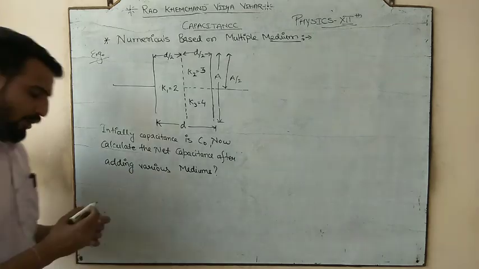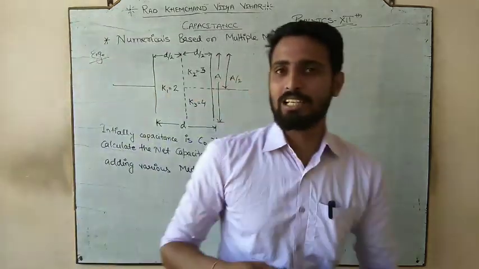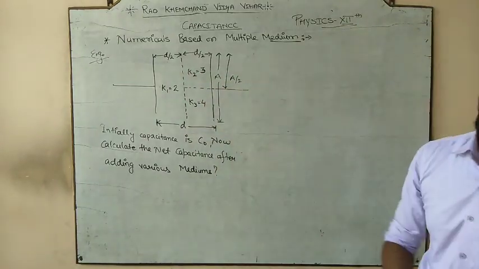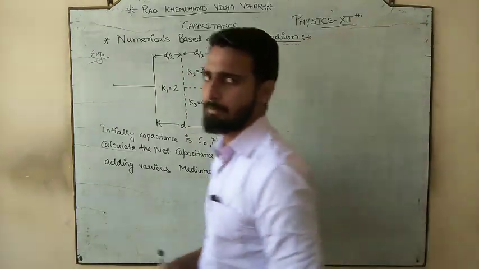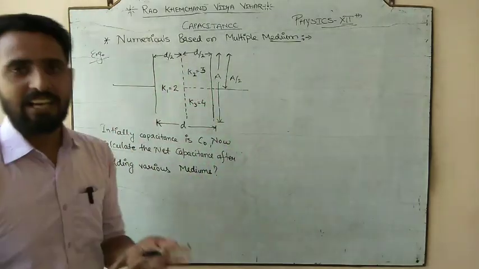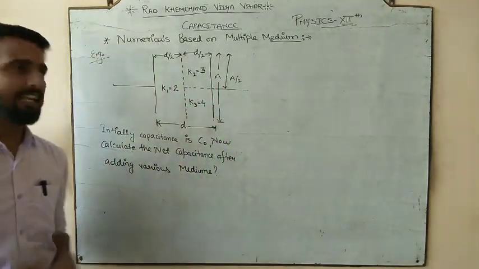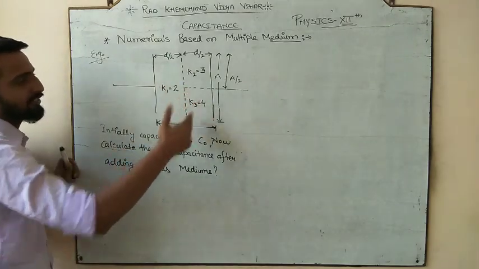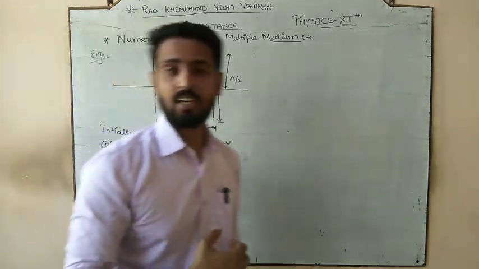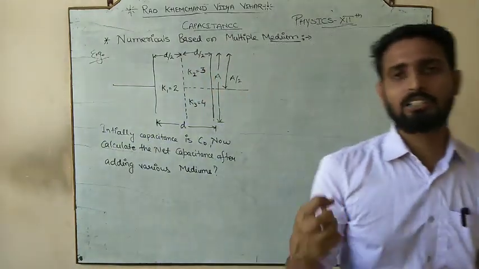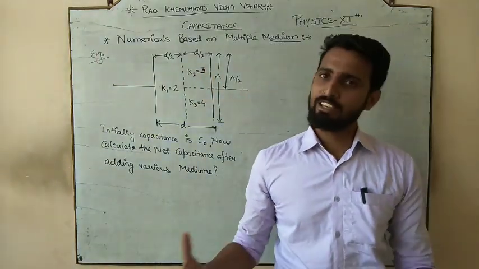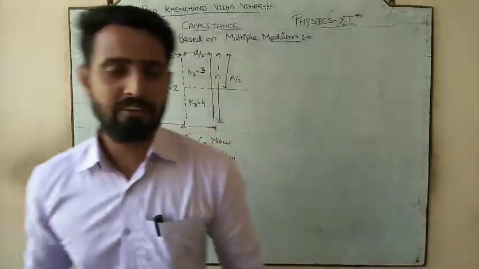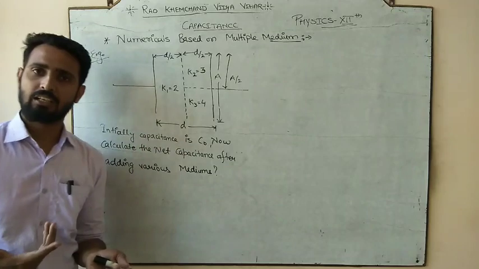Okay, so this is a different variety of numerical. निकालना तो capacitance है, so we know the concept of the capacitance, but it is a different variety of asking the question. Since we are working on three different mediums, हम तीन mediums पे work कर रहे हैं, the more mediums we have, the behaviour of the capacitance would be different.